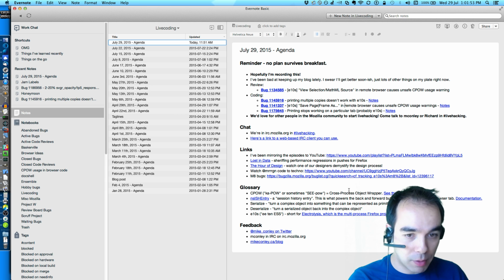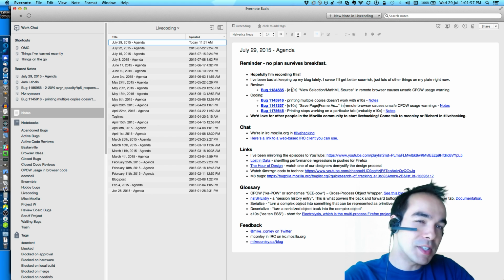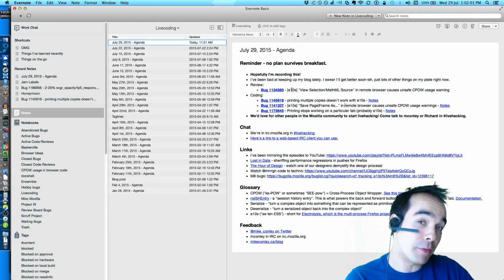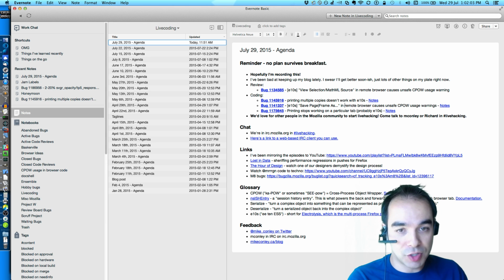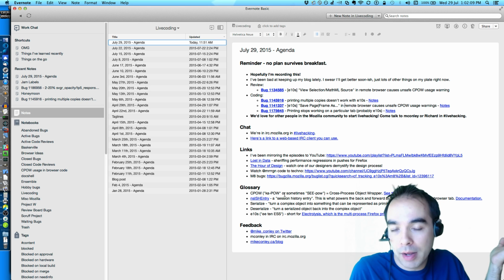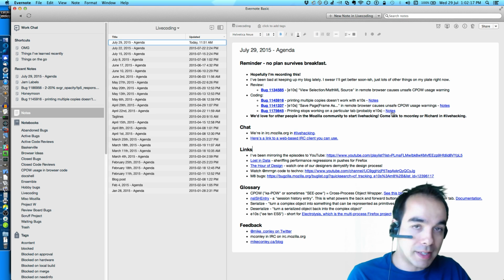This document that we're looking at right now, if you've never seen this before, I know this is supposed to be unplanned, but I have a general roadmap of things I want to do today, and it's in this agenda. There are some handy links in here, and there's a glossary if I say things you might not know. Having this in front of you while you're watching might be useful, and it's got links to the notes when I'm hacking on bugs.